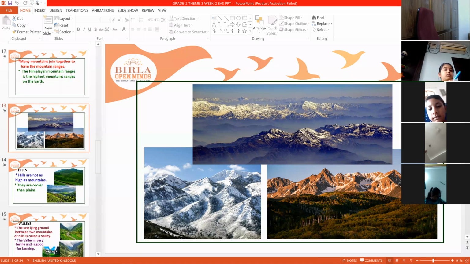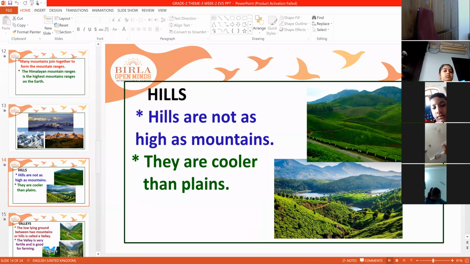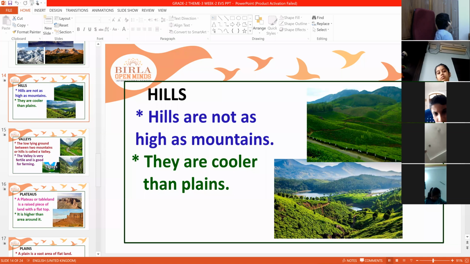Next, coming to hills. Yes, hills are not as high as mountains. They are cooler than plains. It means the temperature will not be that cool, not minus degrees. Yes, but it will be cooler than plains. These are called hills. You can see hills here.